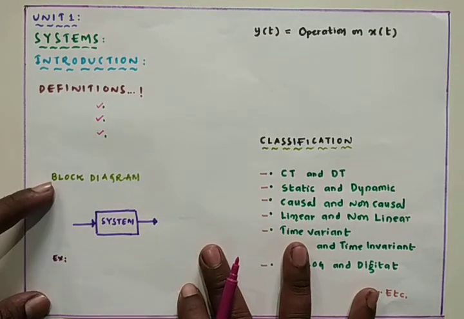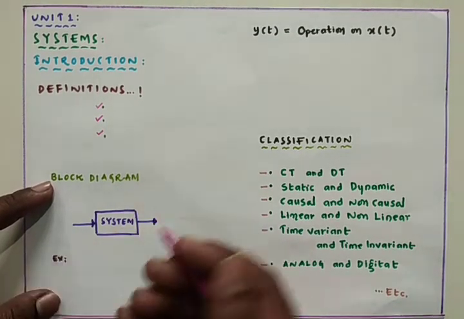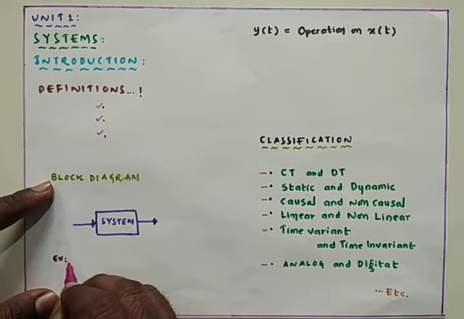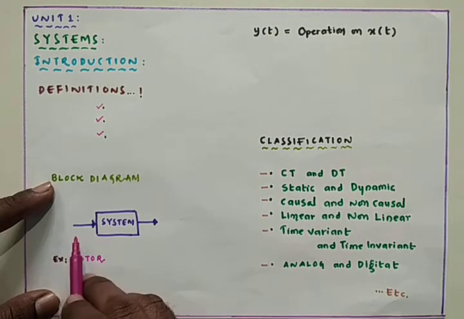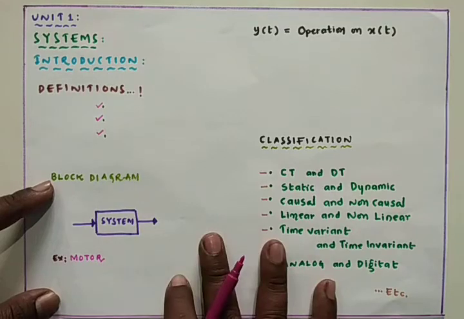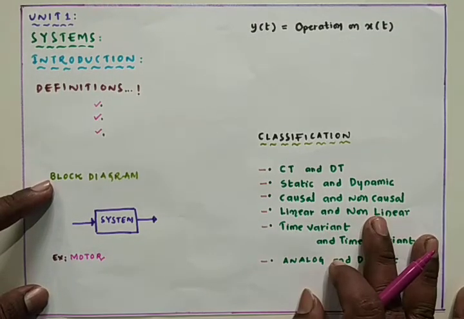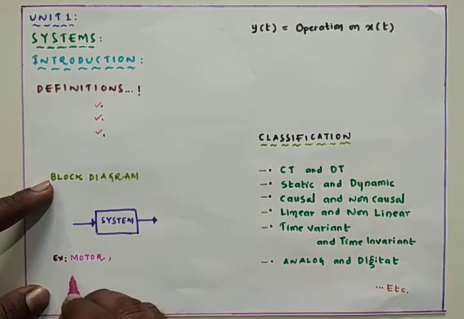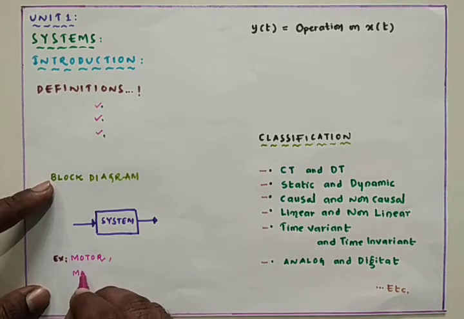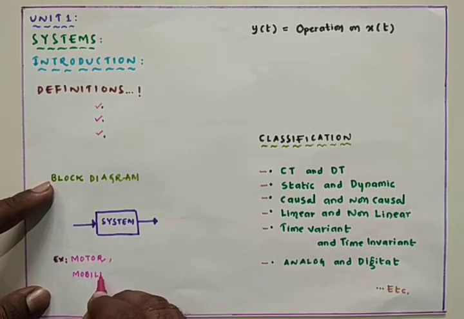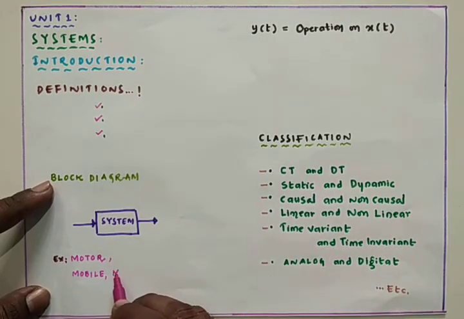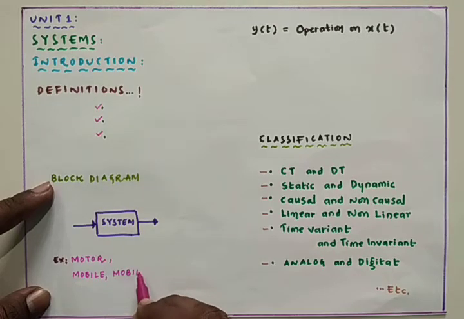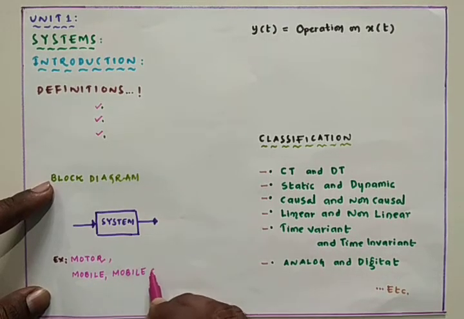Any system in the world, you can take. For example, if you take the electrical system, an electrical motor is the best example. A motor is an electrical device which converts electrical energy into mechanical energy. Energy is also a signal. And the mobile charger is also a best example for a system.